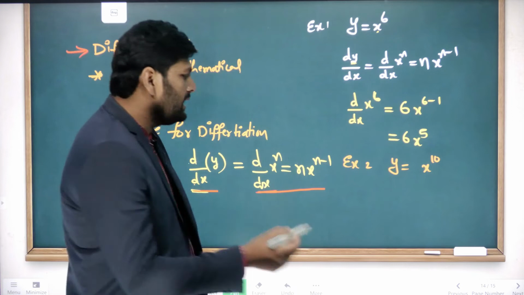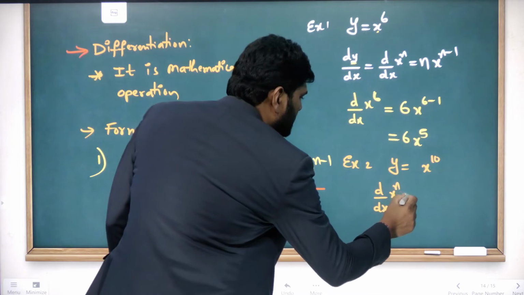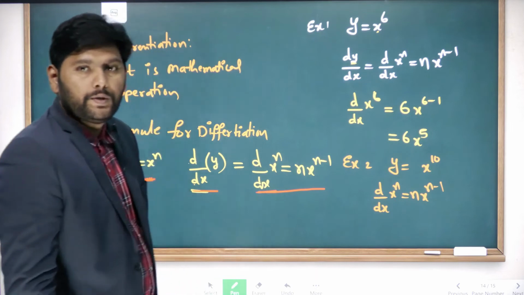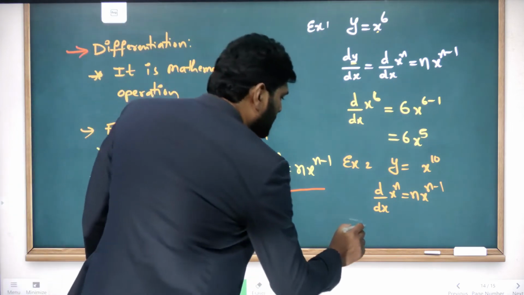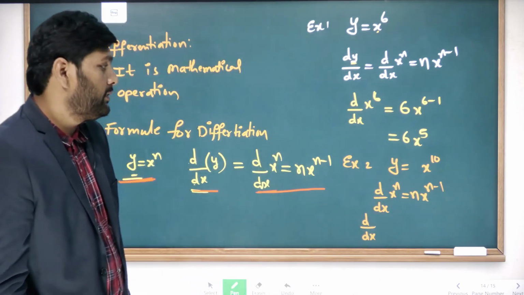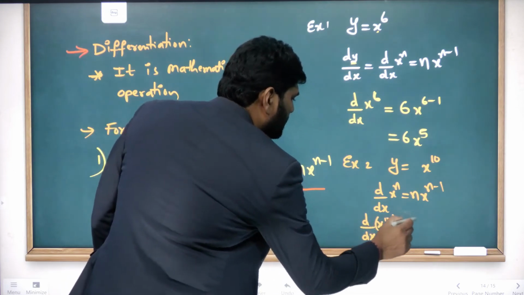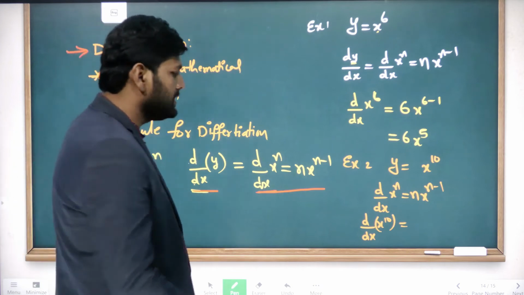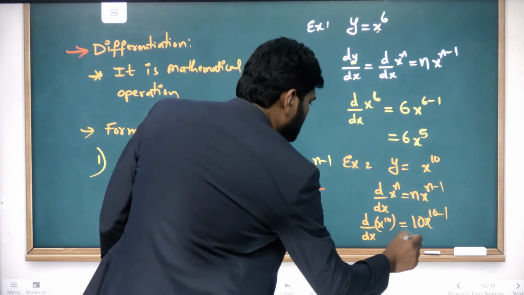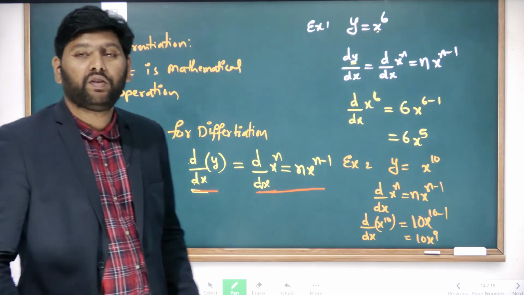What is the formula? Directly I am writing here: d by dx of x power n is equal to n into x power n minus 1. Here x power n is x power 10, so the n value is 10. So it is 10 into x power 10 minus 1, which is equal to 10 into x power 9. So this is your differentiation of x power 10.